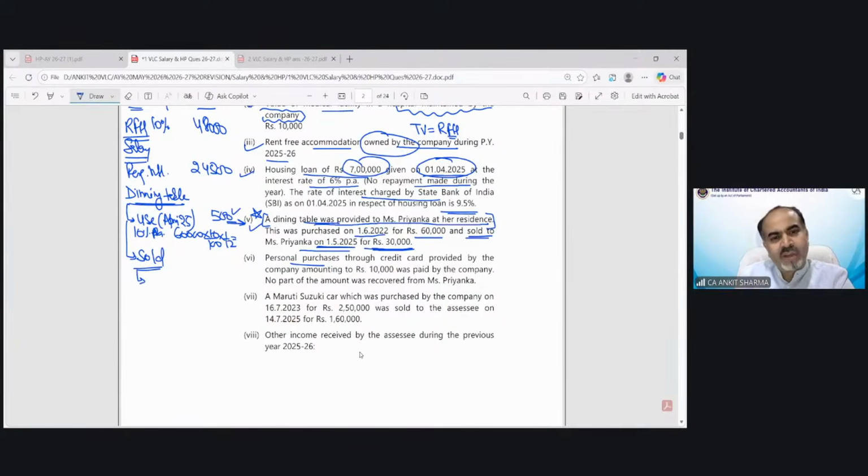Now for the purpose of sale, first of all, we have to see completed year from the date of purchase and sale. You can see the property has been purchased on 1st June 2022, and it has been sold to Priyanka on 1st May 2025.